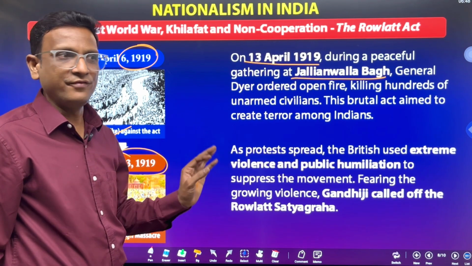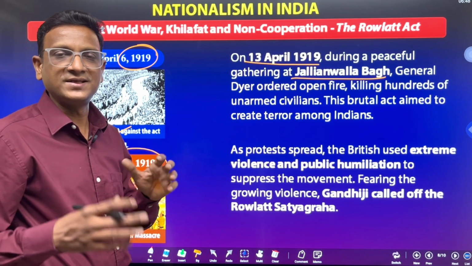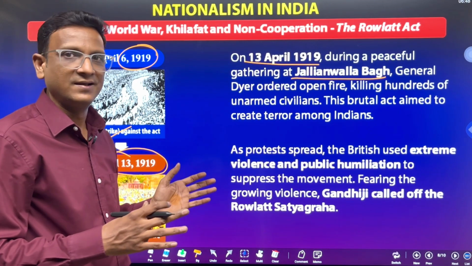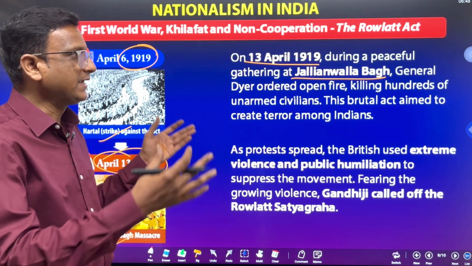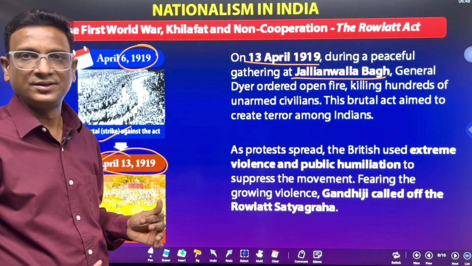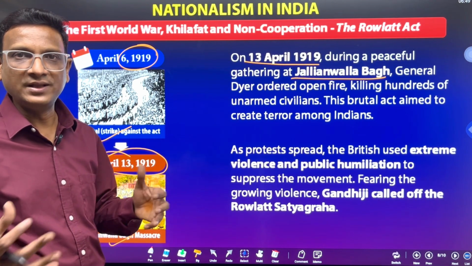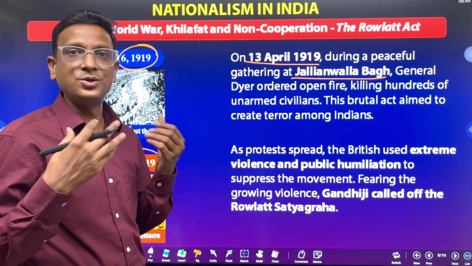Along with that, some villagers who did not know about the protest entered the ground for the Baisakhi fair. All these people gathered in this ground, which did not have other exits to run away.